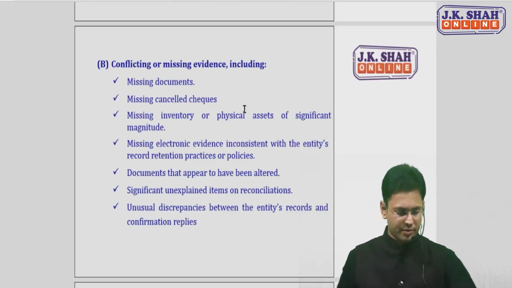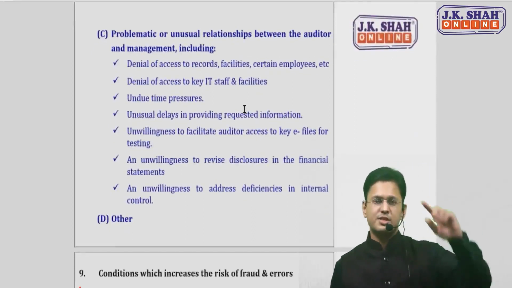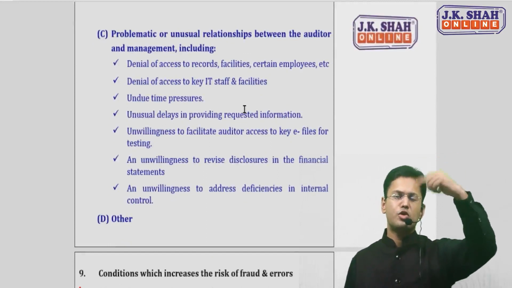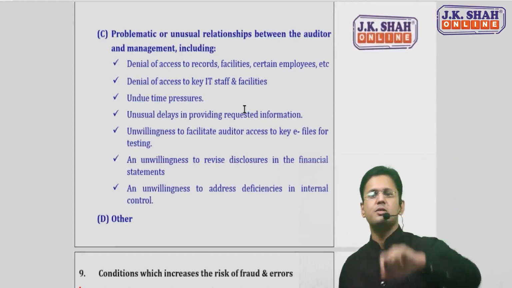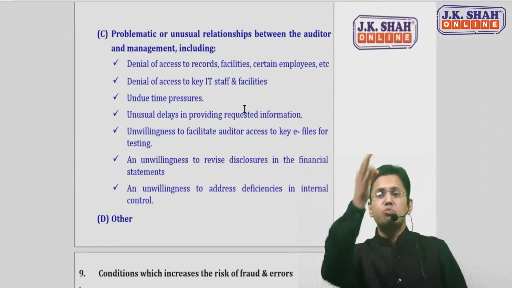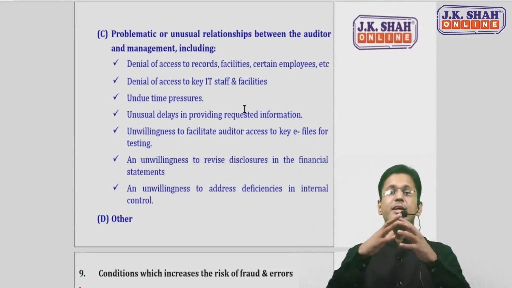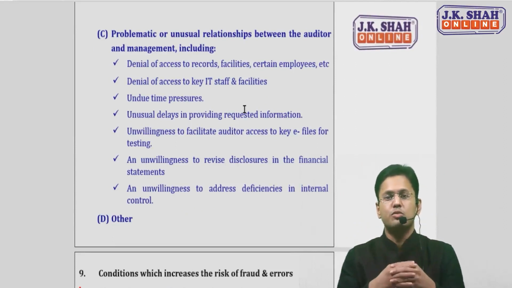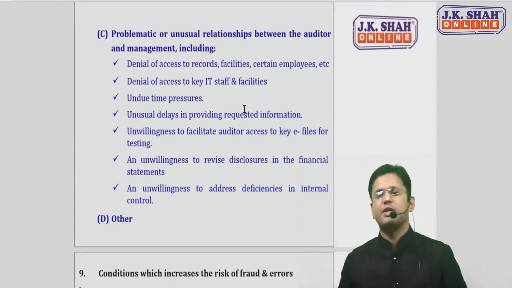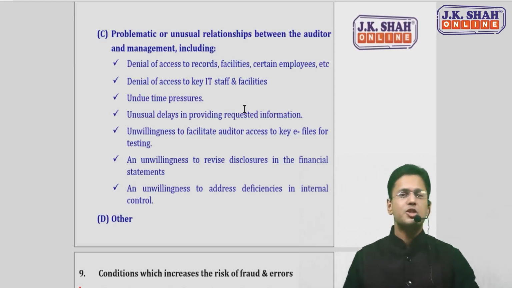Okay. Next point. We discussed in the above also that the relationship between the auditor and the management is strained. Now this is the proper answer for that. The third circumstance which may indicate that there is a possibility of fraud is a relationship issue between auditor and the management. Problematic relationship. Now, how can one say that there is a problematic relationship between the auditor and the management? Look at the reasons.